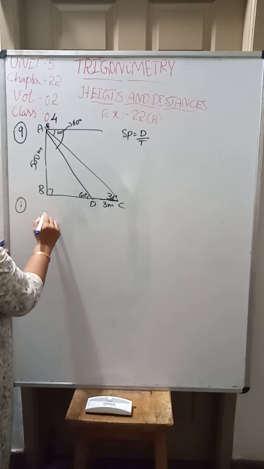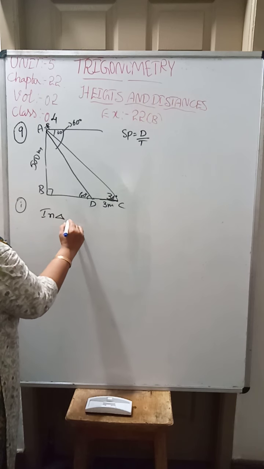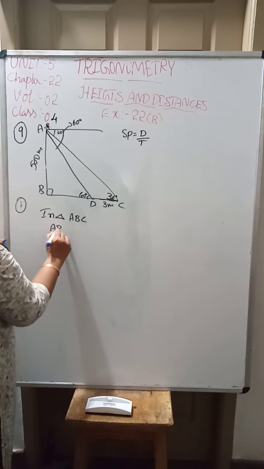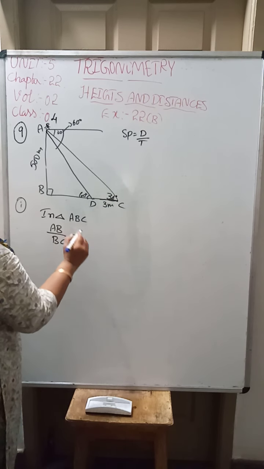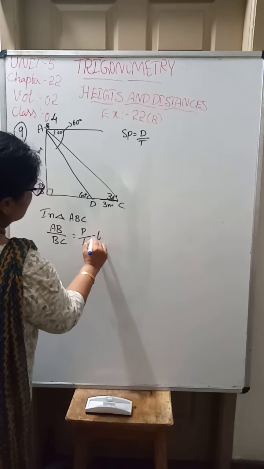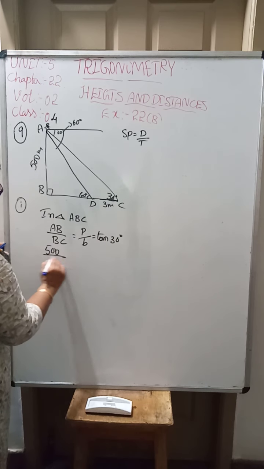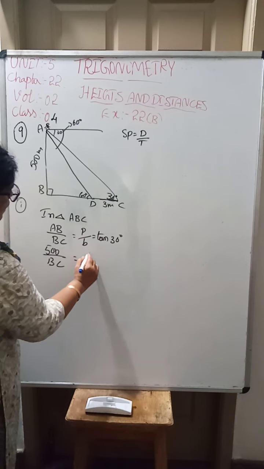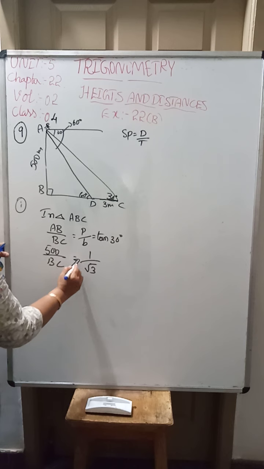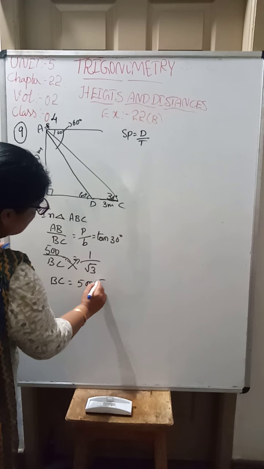In triangle ABC, AB by BC is equal to perpendicular by base is equal to tan 30 degrees. AB is 500 meters, so 500 by BC is equal to tan 30, which is 1 by root 3. Cross multiplying, BC is equal to 500 into root 3.